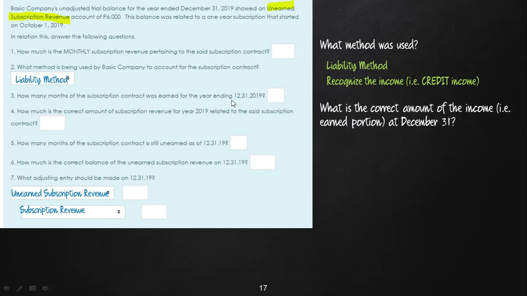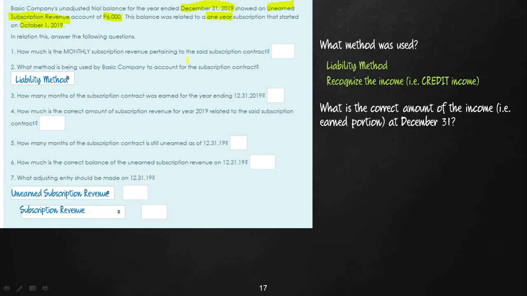Okay, so next, what is the correct amount of the income? Tungod kay recognize the income man. No? So, what is the correct amount of the income at December 31? So, again, we have to highlight no, nga ang iyang year end is December 31. Okay, year ended man, December 31, 2019. Another important thing nga atong bantayanan is that this 6,000 na unearned subscription revenue is good for 1 year. So, pila man na ka months ang 1 year? That's 12 months. So the coverage of the 6,000 is 1 year, and then this started October 1.